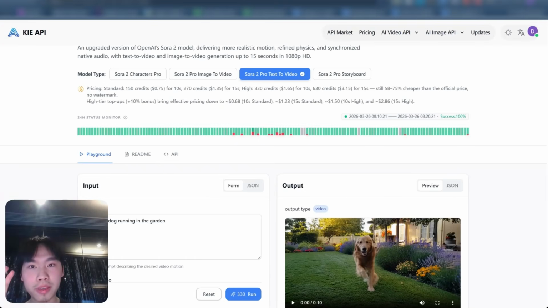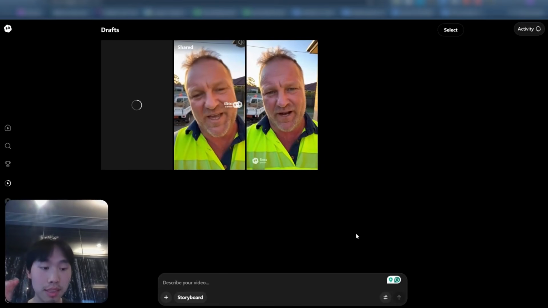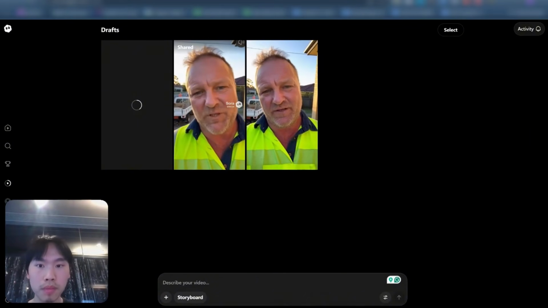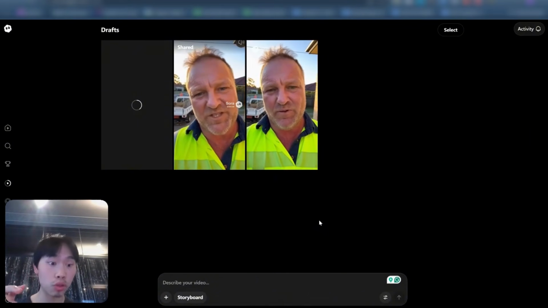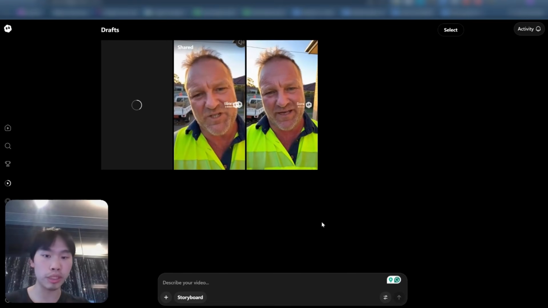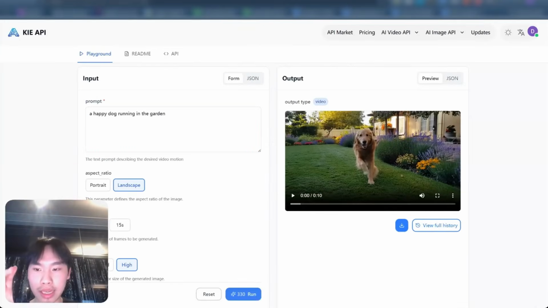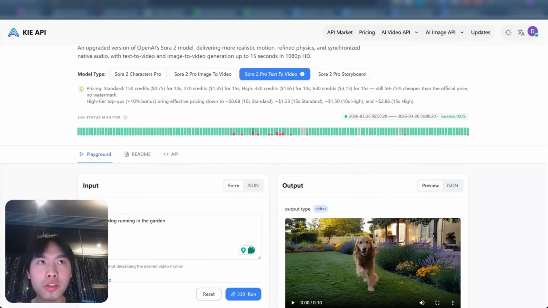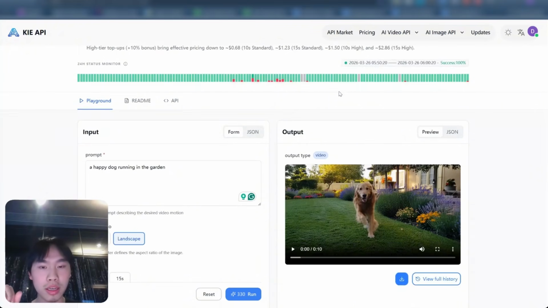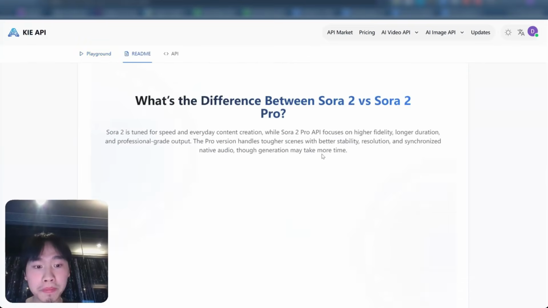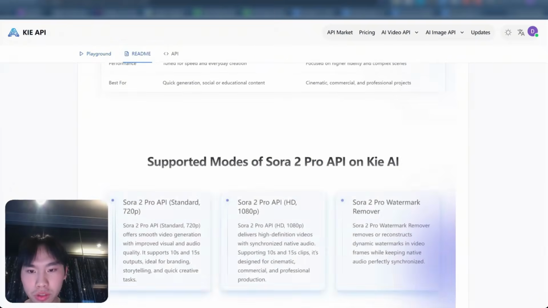So you want to be testing out the environment in Sora to make sure that the video actually looks good. It's an environment you want. It feels real, the script is on point, how he delivers it, and then use the same prompt and go into Kia API and just put it in. It's like $3 per video. So if you make 10 videos and put them into a winning ad set, it costs you $30. But usually out of 10, you'll have one winner if you're using the strategy, which is super nice.